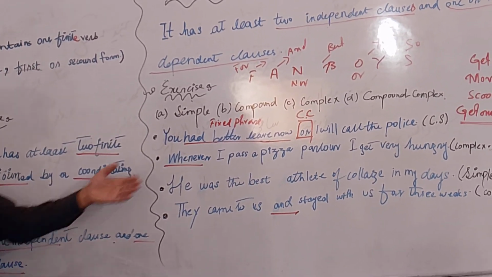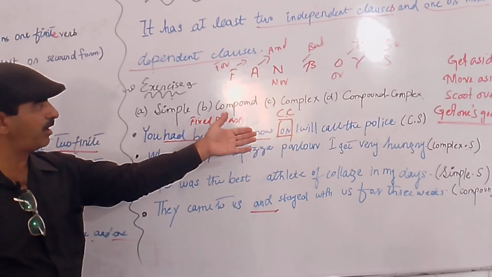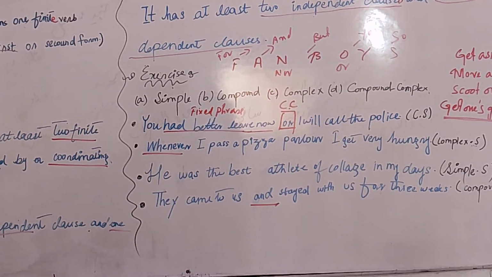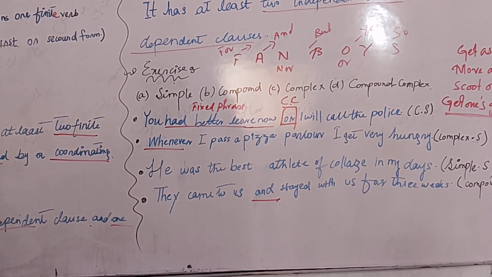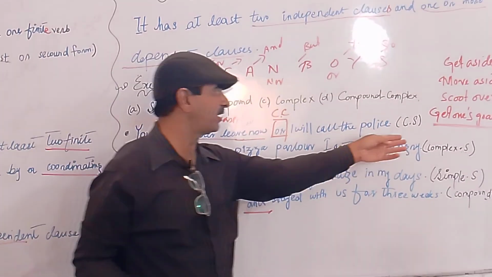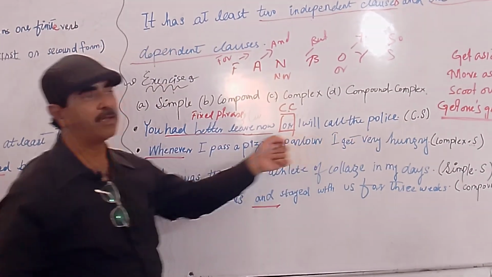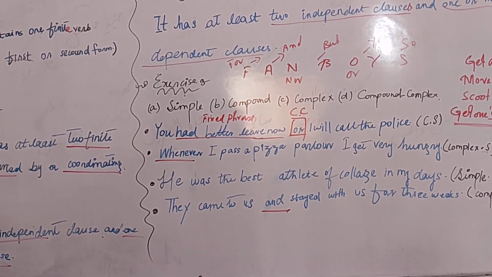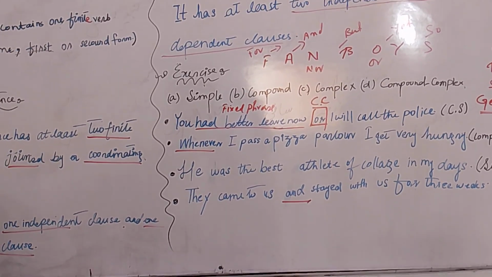You had better leave now, or I will call the police. This is the example, and it says it's a compound sentence. Why is it a compound sentence? How will you identify? Hold on. One by one. Raise your hands.